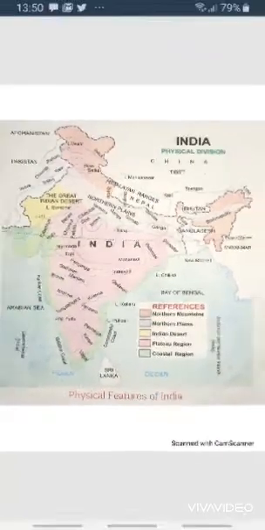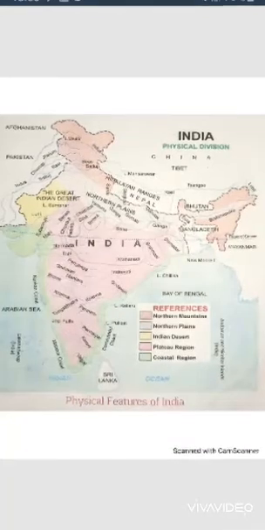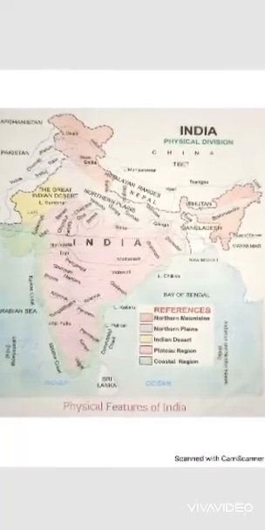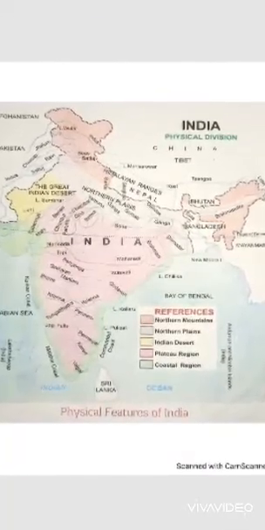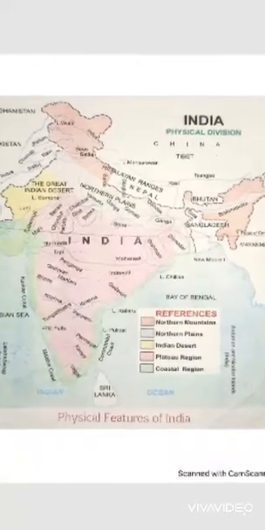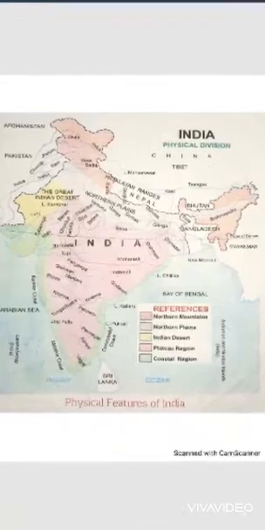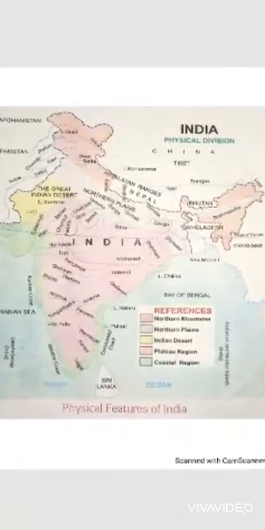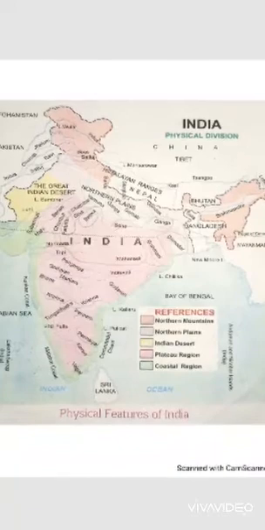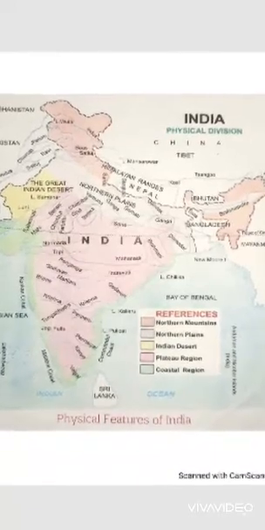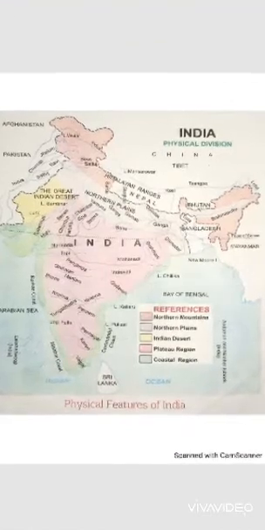India is a very big and beautiful country. It is the seventh largest and second most populous country in the world. Therefore, India has been divided into states and union territories. We already know that India has 29 states and 7 union territories. These 7 union territories include the National Capital Territory of Delhi.